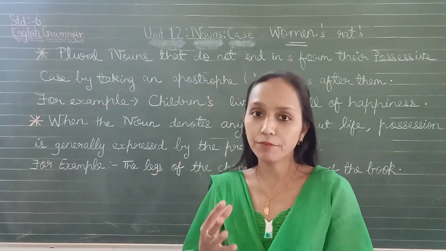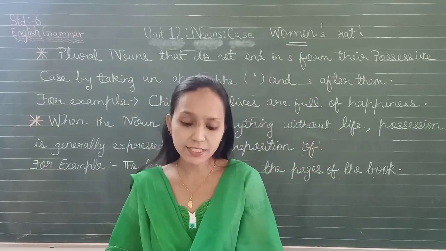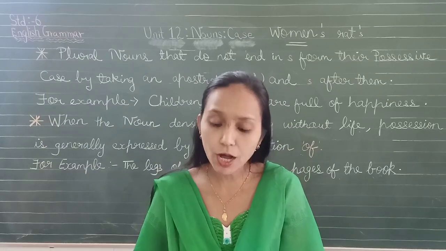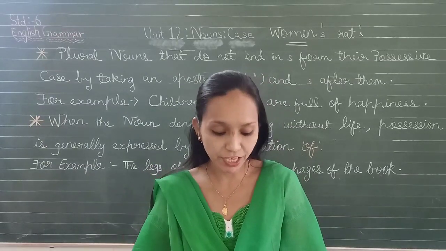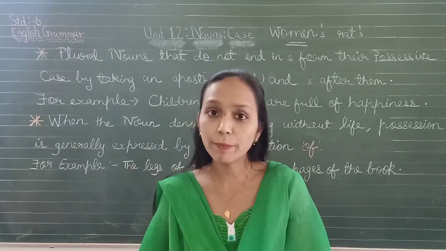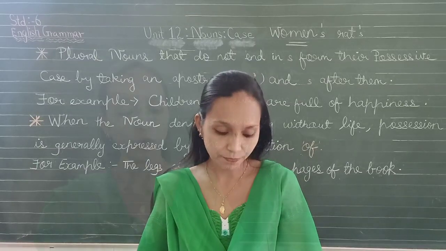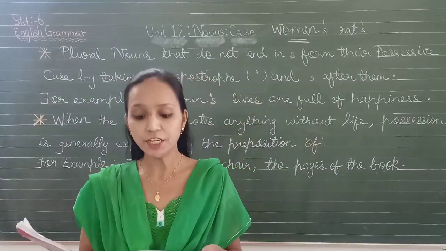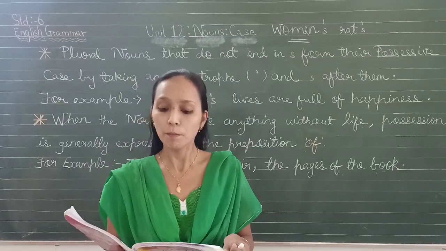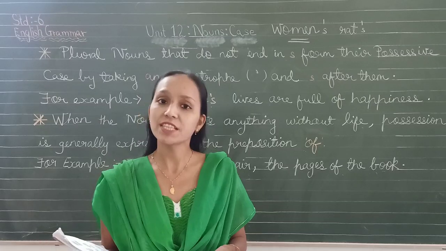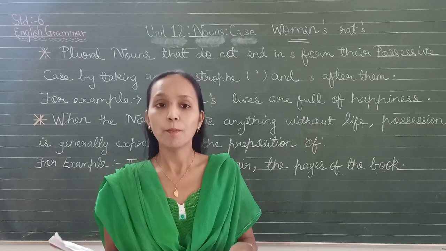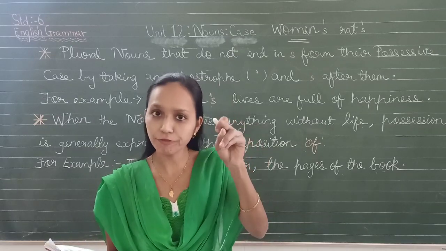A small recap we will do. Nominative case: when the noun or pronoun stands as the subject of a verb, it is in the nominative case. When the noun or pronoun stands as the object of a verb, it is in the objective case. When the noun denotes the possessor or owner of something, it is said to be in the possessive case. For singular nouns, apostrophe and s will come after the noun. Boy, it is singular, so apostrophe and s.